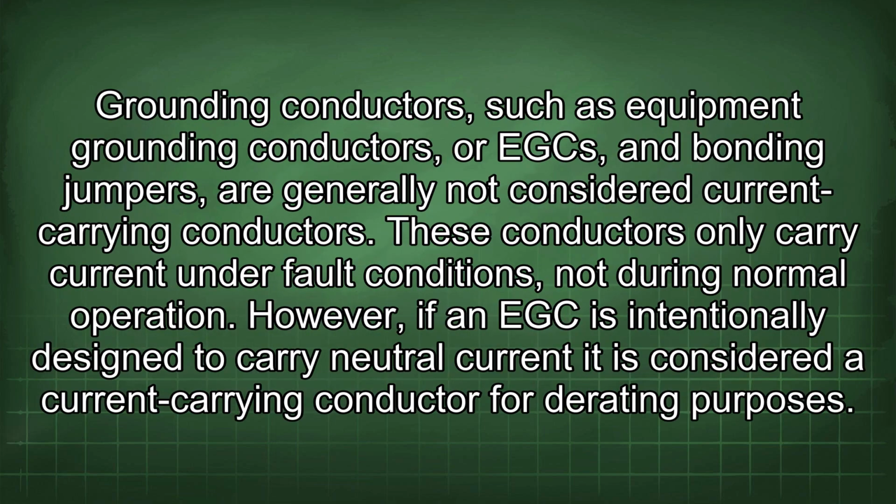Grounding conductors, such as equipment grounding conductors, or EGCs, and bonding jumpers, are generally not considered current-carrying conductors. These conductors only carry current under fault conditions, not during normal operation. However, if an EGC is intentionally designed to carry neutral current, it is considered a current-carrying conductor for derating purposes.